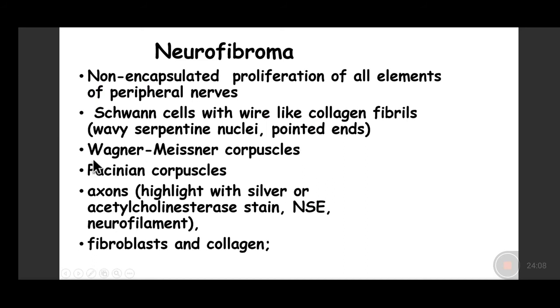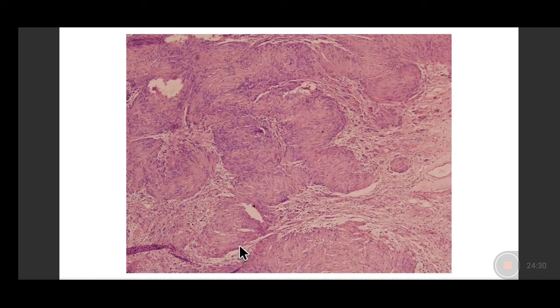They may form structures of nerve origin like Meissner's corpuscles and Pacinian corpuscles, and you may see formation of axons which can be highlighted by silver stain with the neurofilament stain, and there will be interspersed fibroblasts and collagen patterns. But they would be positive for neurofilament protein.